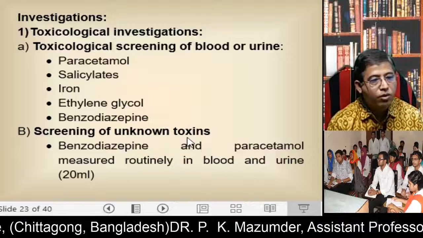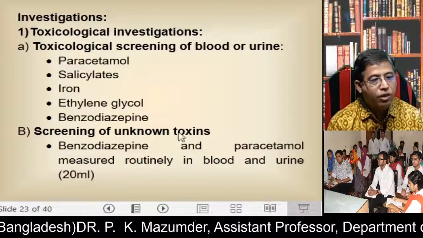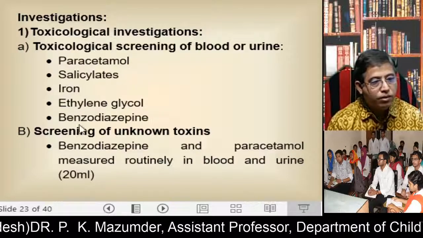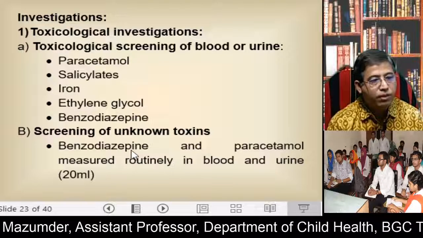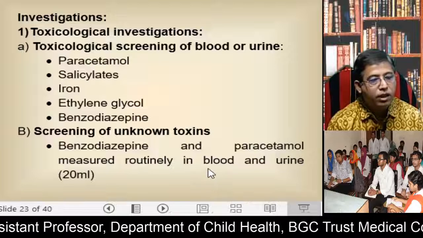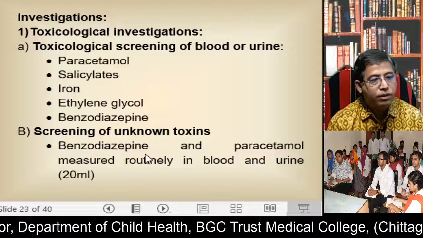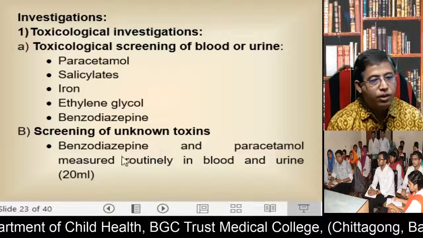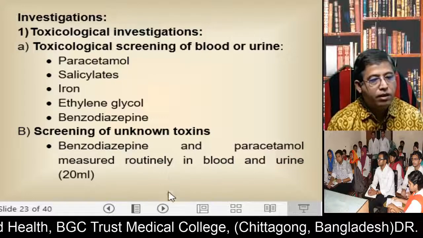Screening of unknown toxins. When a patient comes to you with an unknown toxin, you should investigate for benzodiazepine and paracetamol, measured routinely in blood and urine. Take 20 ml of urine, because benzodiazepine and paracetamol poisoning is also common in children.